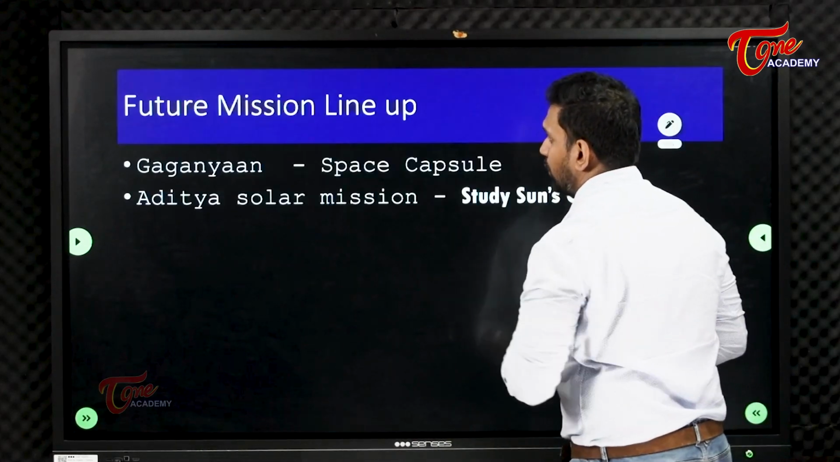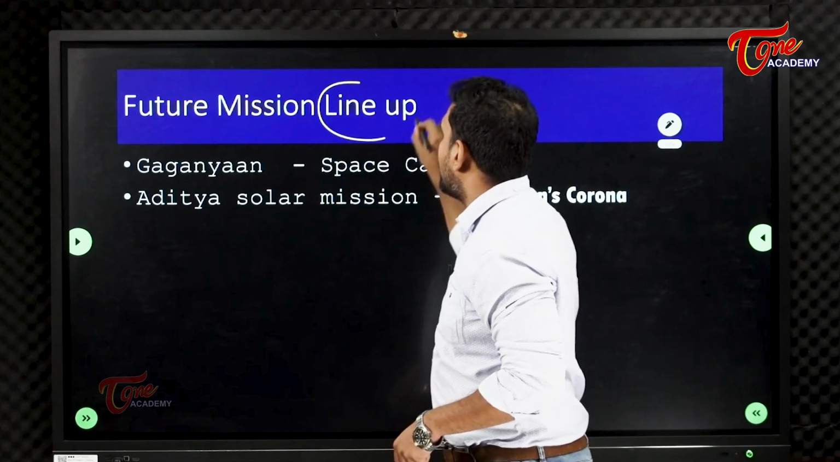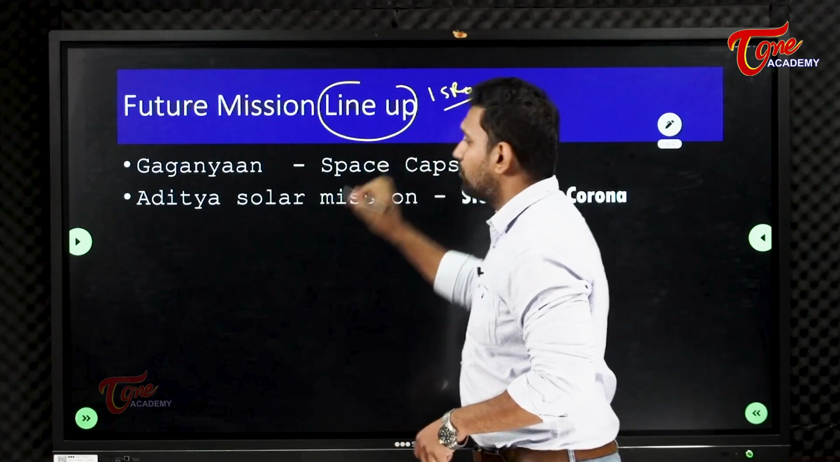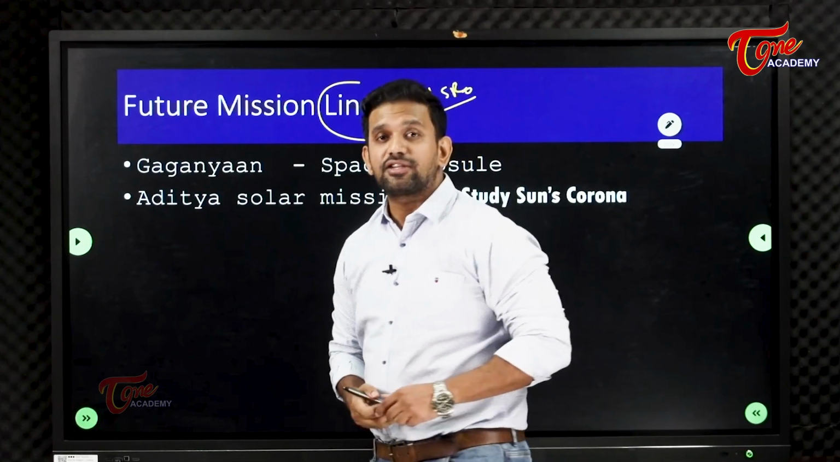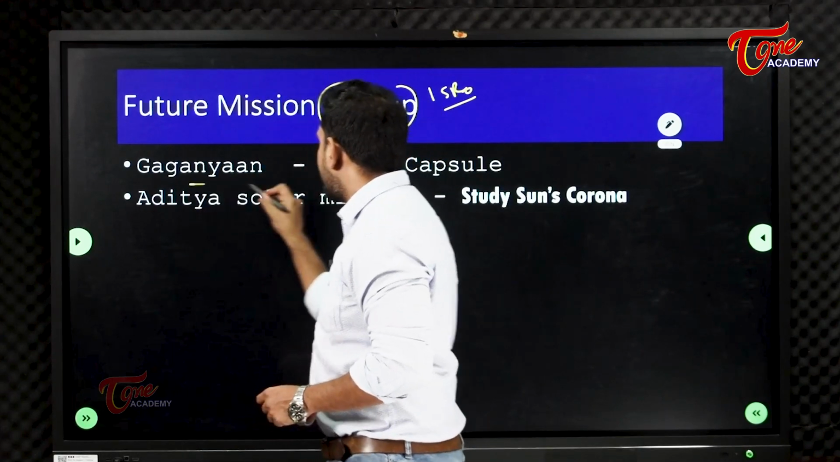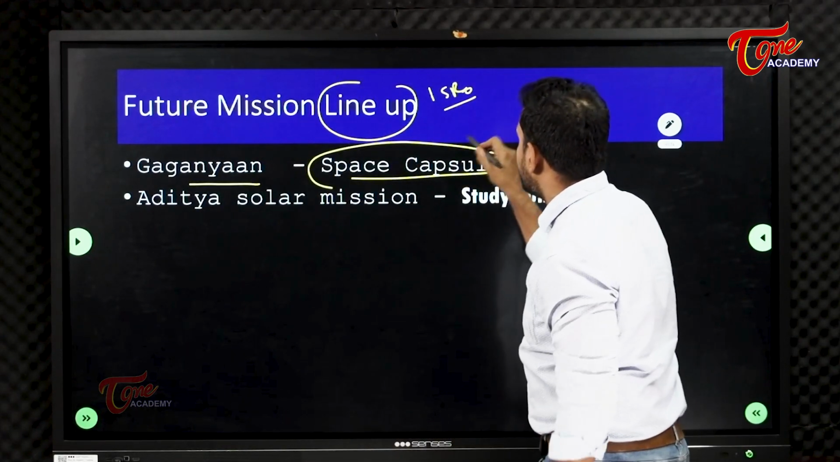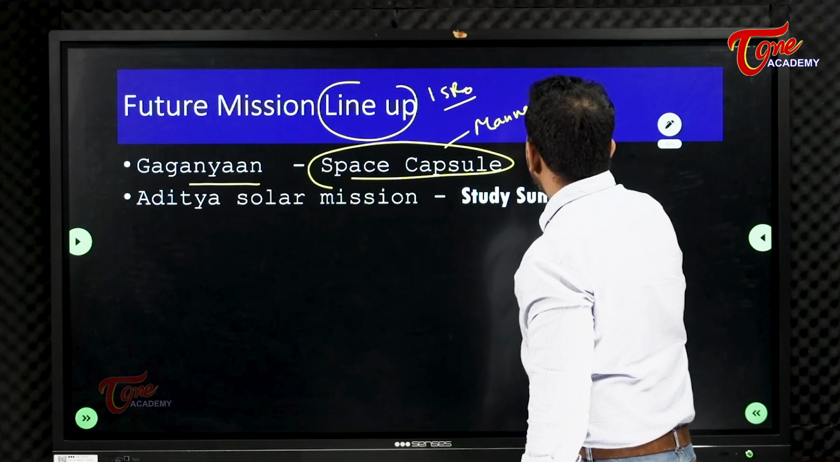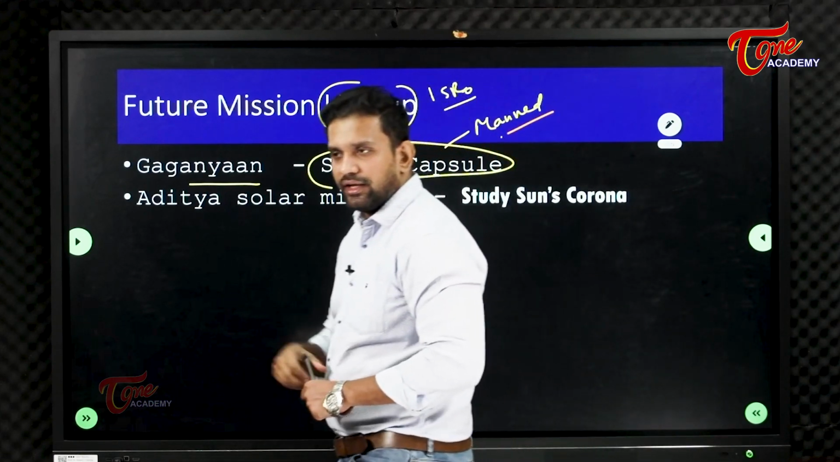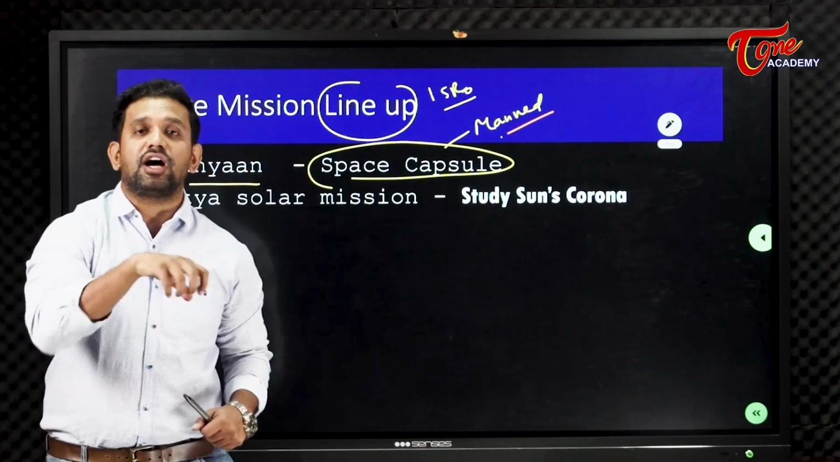Soft landing, I told you. Okay, future missions lineup of ISRO. Future missions means what are the next important missions of ISRO? One is Gaganyaan, which is a space capsule. It is a manned mission. For the very first time in the history of our country, man is being sent. Means Indians are going into space.